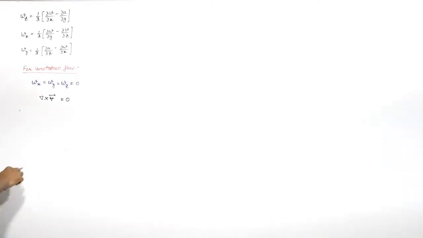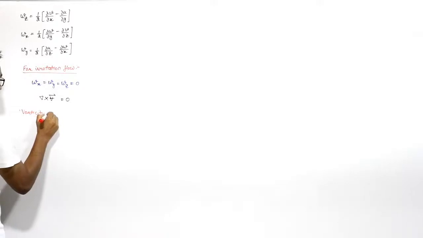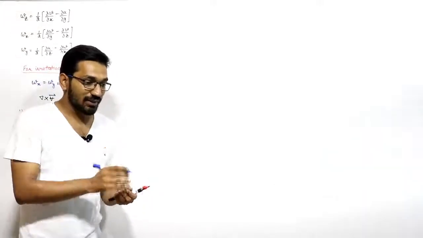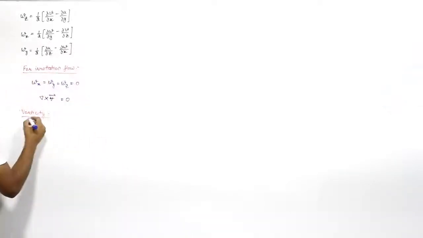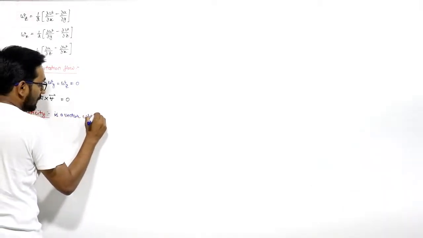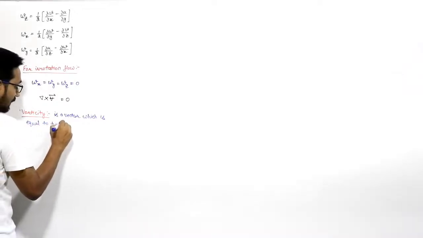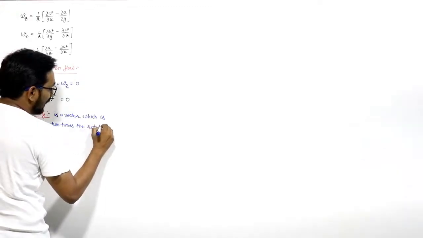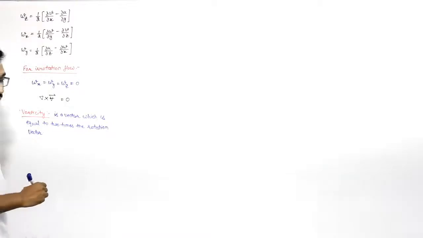Now we have a term related to rotation, that is vorticity. Vorticity is defined as a vector which is equal to 2 times the rotation vector. If you multiply omega x, omega y and omega z by 2, then you will get the term vorticity, right?